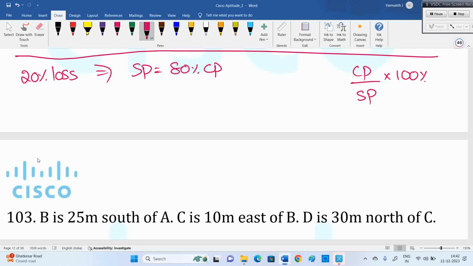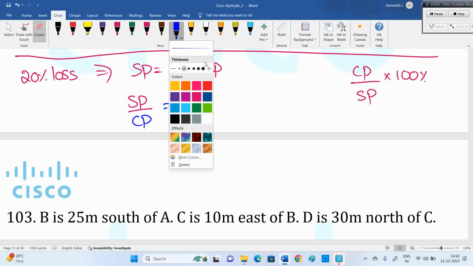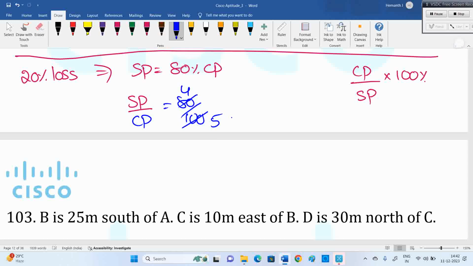You know already CP by SP in that question. Okay. SP by CP is 80%. Okay, means 80 divided by 100, 4 by 5. 4 by 5. Okay, CP already we said. So CP by SP is nothing but 5 by 4.